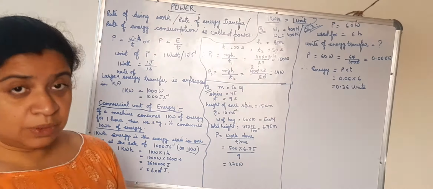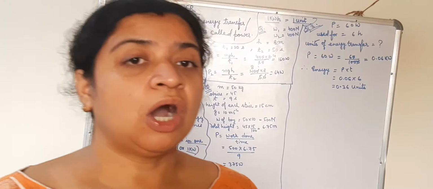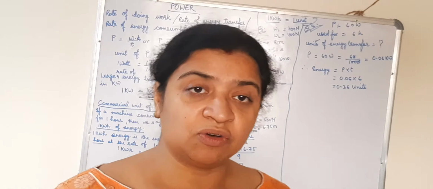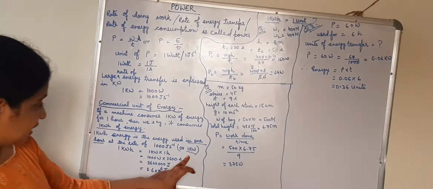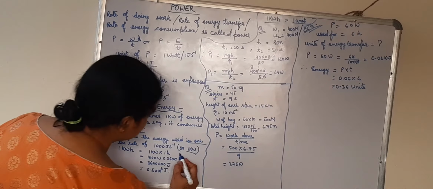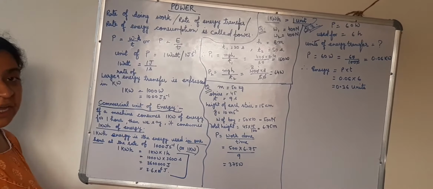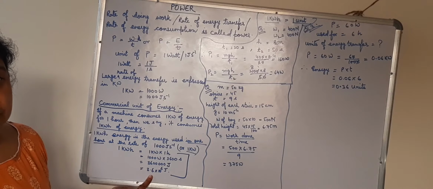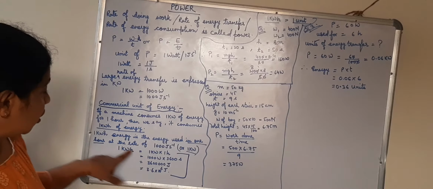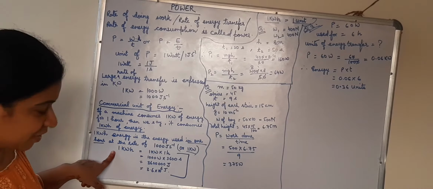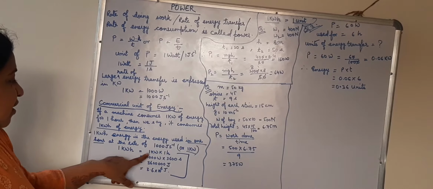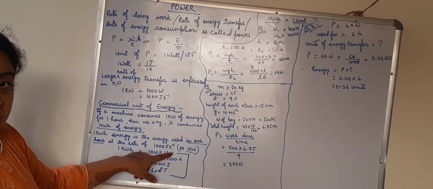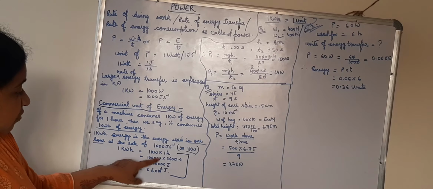Now in the exam, you are asked the question, how many joules are there in 1 kilowatt hour? You have to do it this way. Very simple calculation, but you have to show the whole thing. You cannot simply write 1 kilowatt hour is equal to 3.6 into 10 raised to the power 6 joule. You have to express it through the steps. How? 1 kilowatt hour is equals to 1 kilowatt into 1 hour. 1 kilowatt is equals to 1000 watt.